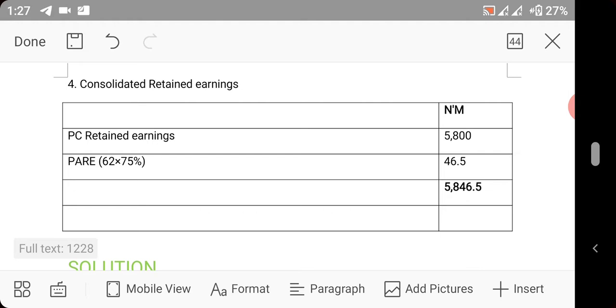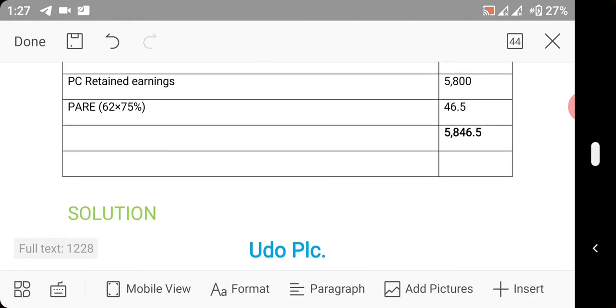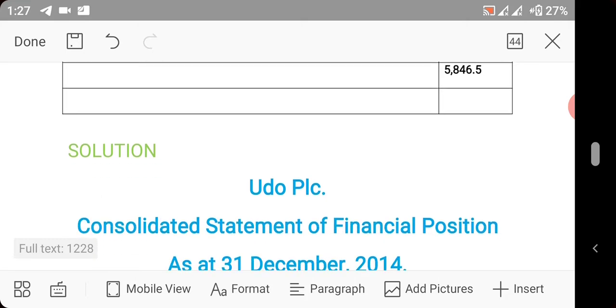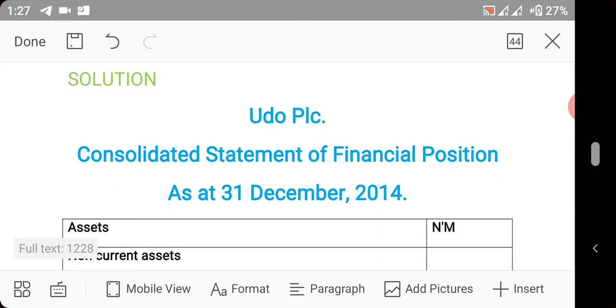You now bring in PARE. You have 62 times 75%. Now how do we get 75%? That is the percentage acquired by the holding company. So that is what they will take of the post-acquisition retained earning of the subsidiary. That gave us this. So with this, you add up, you now have our post-acquisition retained earnings. So we now look at the solution. We are done with workings.